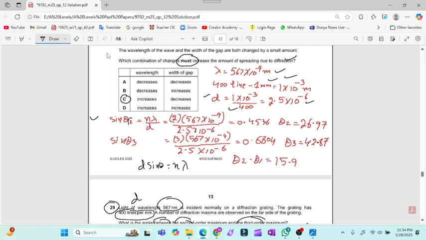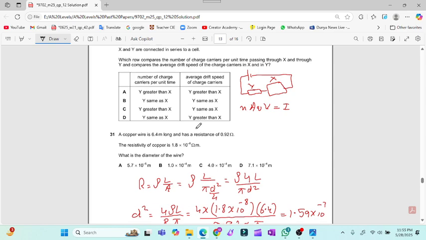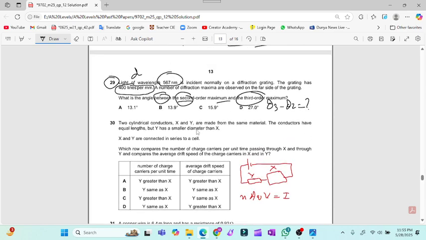So for theta 2 we will substitute n equal to 2, and for theta 3 we will substitute n equal to 3. So theta 2 is 26.97, theta 3 is 42.87, and then we get the difference of the two angles, theta 3 minus theta 2. So the answer is 16. Is there any option? Oh, 15.9. Exact 15.9 is given. So option C is the valid option.